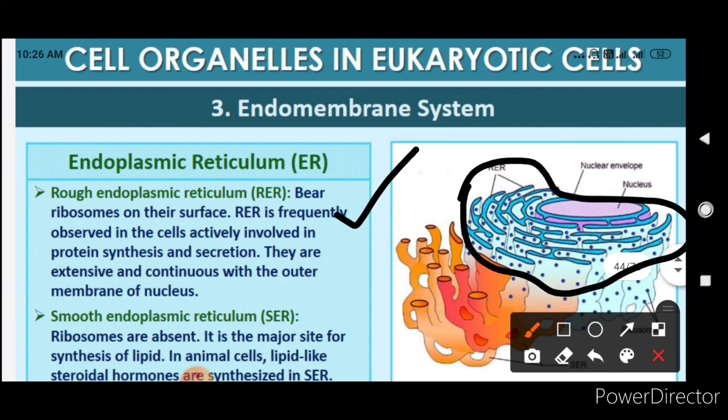Now smooth endoplasmic reticulum, SER. Ribosomes are absent here, and it is a major site for synthesis of lipid, and in animals, lipid-like steroidal hormones are synthesized by the SER.